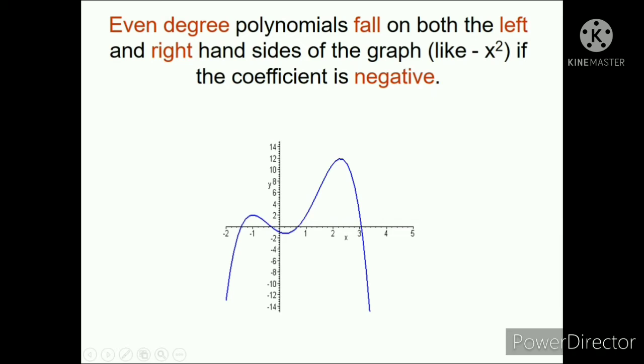Okay. Kapag even, pareho ang pupuntahan ng ating graph. Is either tataas na pareho or bababang pareho. Okay. Depende lang kung anong sign. Kapag positive, tataas. Kapag negative, bababa.